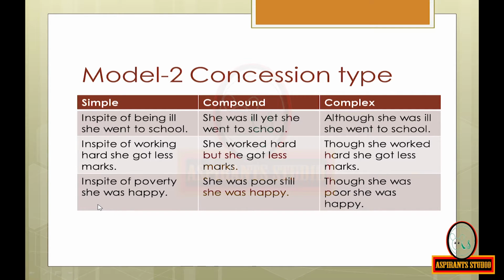Now, coming to the next sentence, the simple sentence. In spite of poverty, she was happy. Look at the compound sentence. She was poor, still she was happy. Here the coordinating conjunction is 'still'. Now look at the next sentence, complex sentence. Though she was poor, she was happy. Here the subordinating conjunction is 'though'.